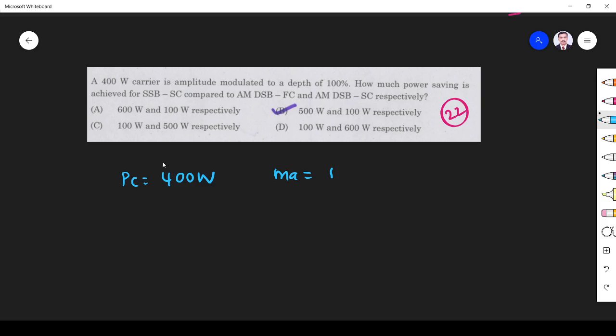First we find the power transmitted by the SSB, which is given by ma squared Pc by 4. ma is 1, so 1 into 400 by 4 is 100 watts.